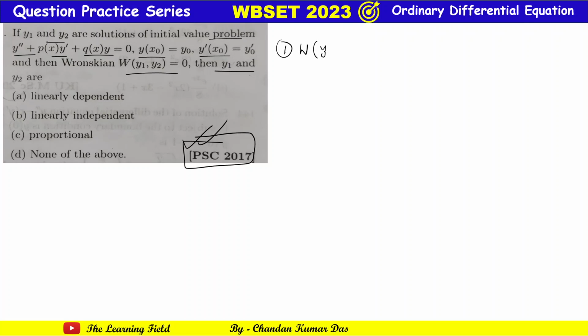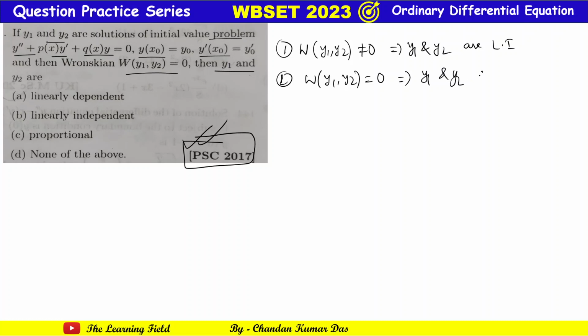You all know that if the Wronskian of y1 and y2 is not equal to 0, then the solutions y1 and y2 are linearly independent. And number 2, if the Wronskian of y1 and y2 is equal to 0, then y1 and y2 are linearly dependent. So the Wronskian is very important, so please revise this chapter. Here Wronskian 0 means y1 and y2 are linearly dependent. Option A is the correct answer. Go to the next problem.